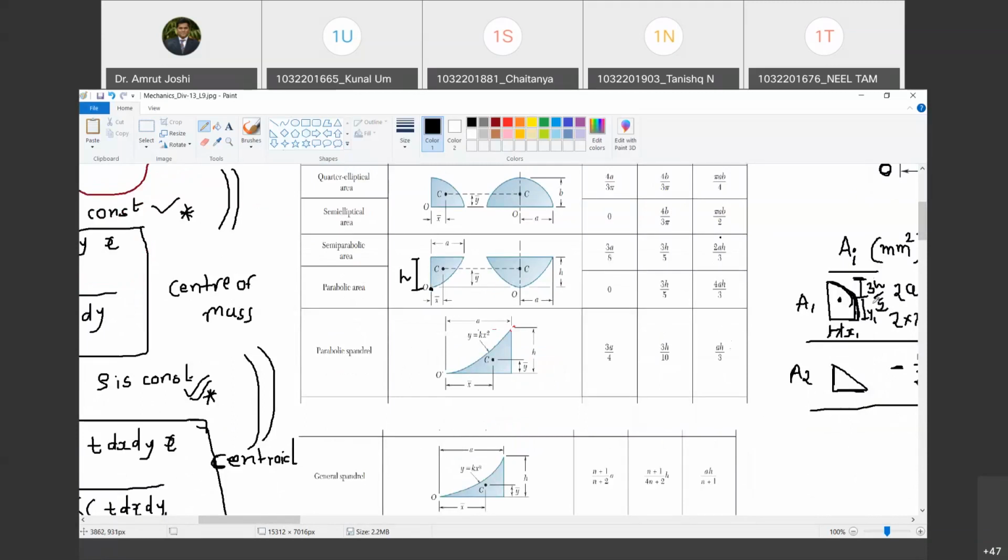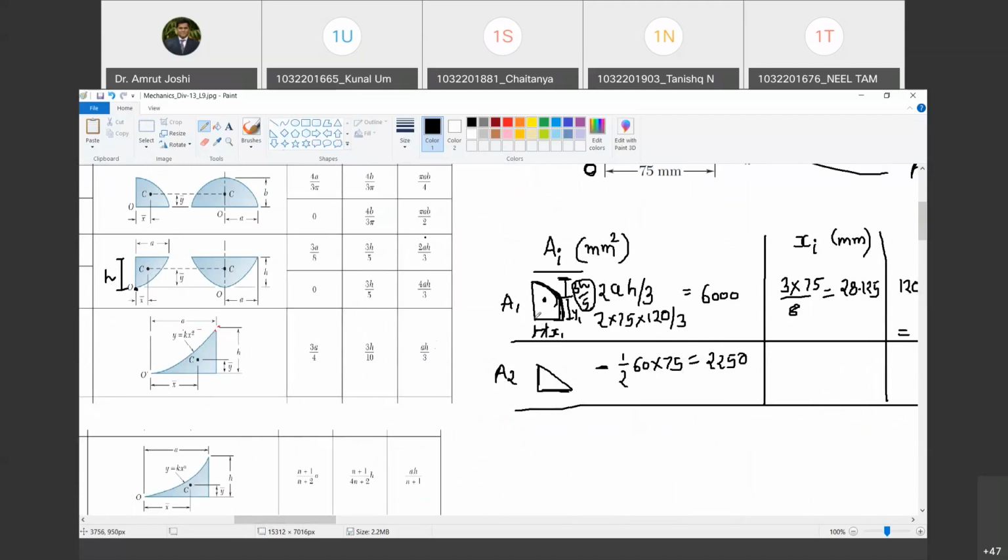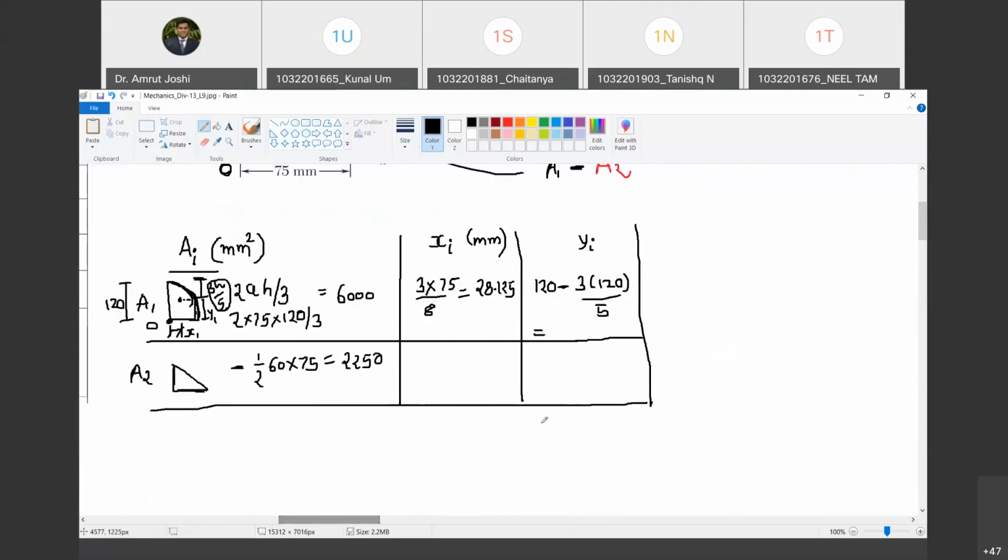But we are not interested in that distance. We are interested in the distance from O. So this total distance is 120, and I want the distance of this centroid from O. तो क्या करना पड़ेगा? 120 minus 3h by 5. So that's what I have done.